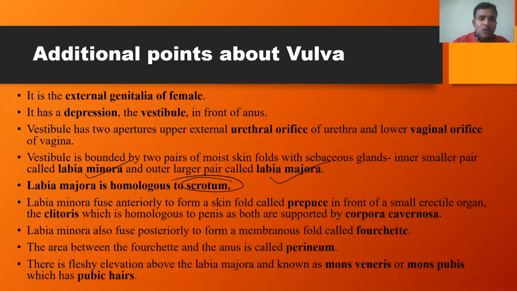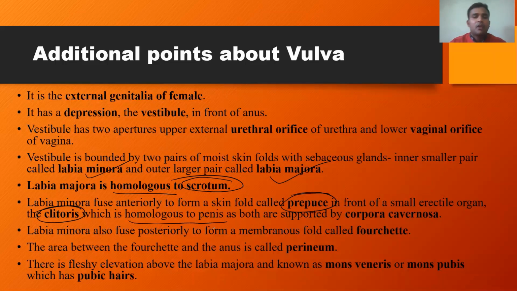Labia majora is homologous to the scrotum of the male reproductive system. Labia minora fuse anteriorly to form a skin fold called the prepuce. So the term prepuce is even used in the female reproductive system. Remember, labia minora fuse anteriorly to form the skin fold called prepuce in front of the small erectile organ called clitoris. And this clitoris is homologous to the penis.